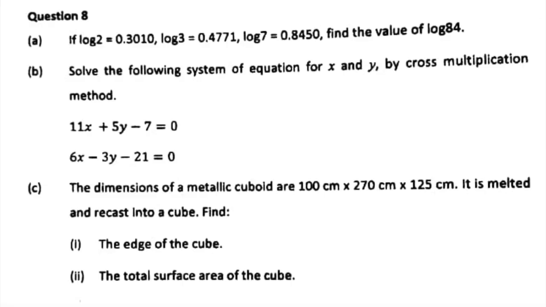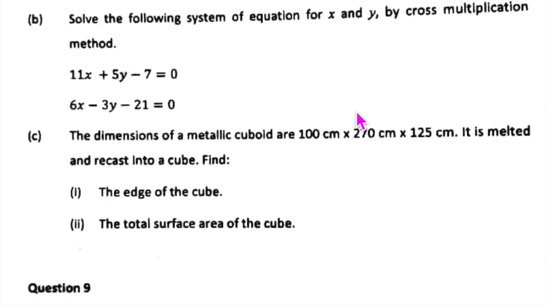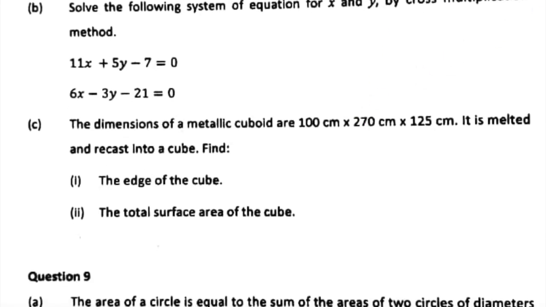8B says that you have to solve the equations using cross multiplication method. Now cross multiplication method, remember, you have to think of this as ax plus by plus c equal to 0. So for the two equations we will have the values a1, b1 and c1, and we will have a2, b2 and c2.